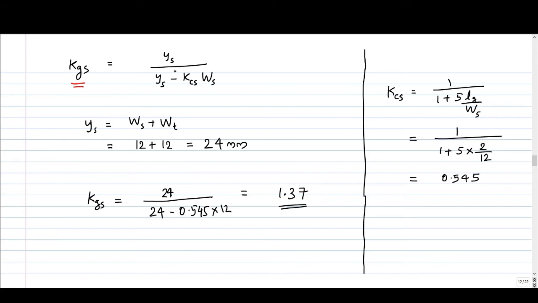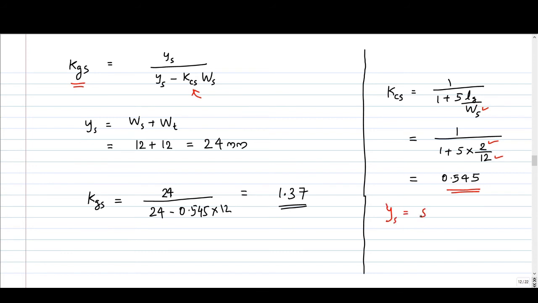So KGS is Ys by Ys minus KCS into Ws. So what is KCS? KCS is given by this empirical relation where length of air gap is 2 mm and slot width is 12 mm. So if you substitute the values, you will get KCS as 0.545. And what is Ys?